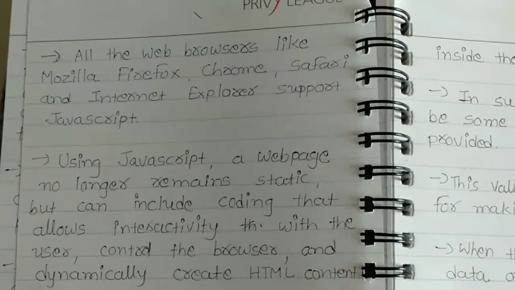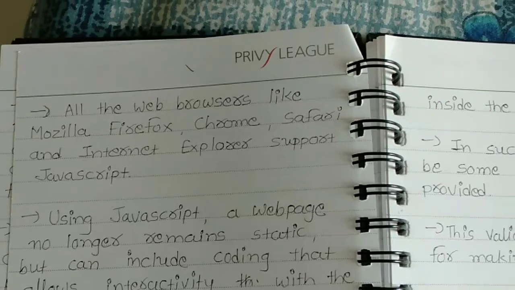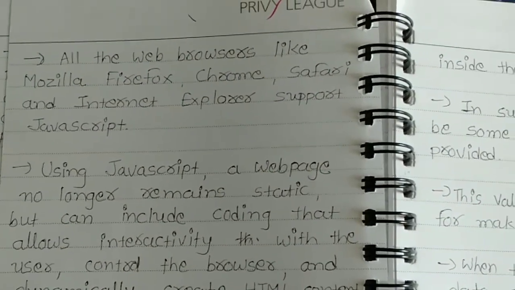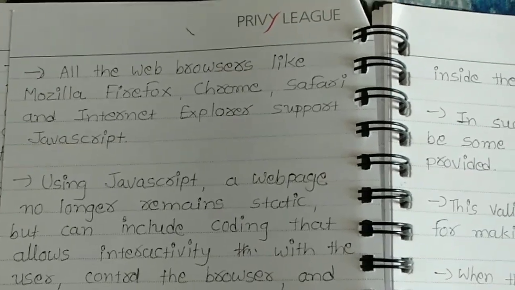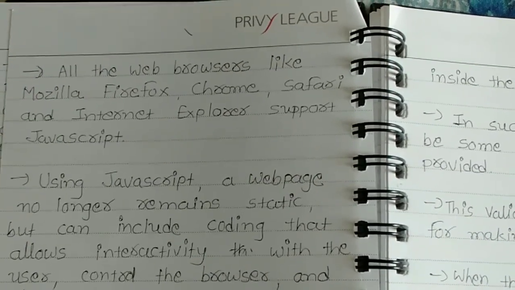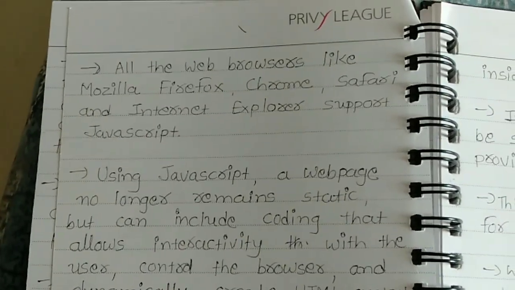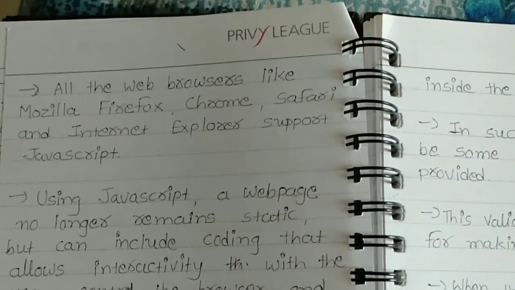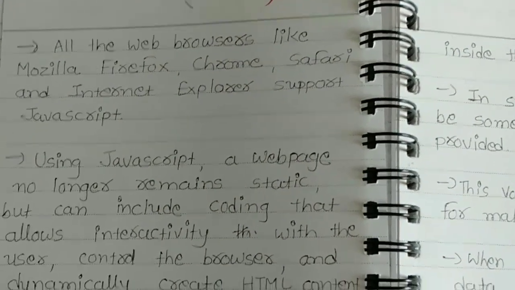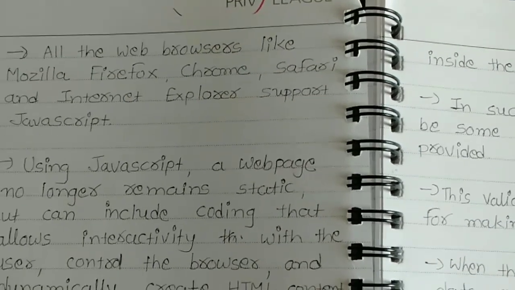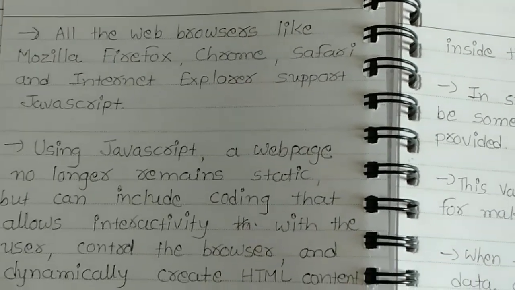All web browsers like Mozilla Firefox, Chrome, Safari and Internet Explorer support JavaScript. In your 11th standard, animation. When you are doing your animation program, you have to run it in a browser.